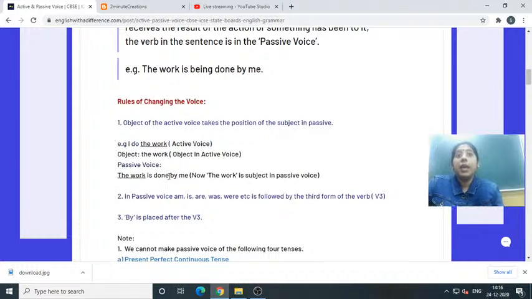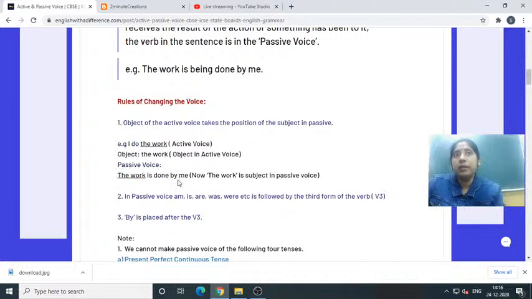Okay, then after that what will you place here? Yes, by is placed after the V3. This is the another formula you should remember. Don't forget. Okay, after that we have used by. What will you do after by? Now I will work here as an object. So I will be me only.